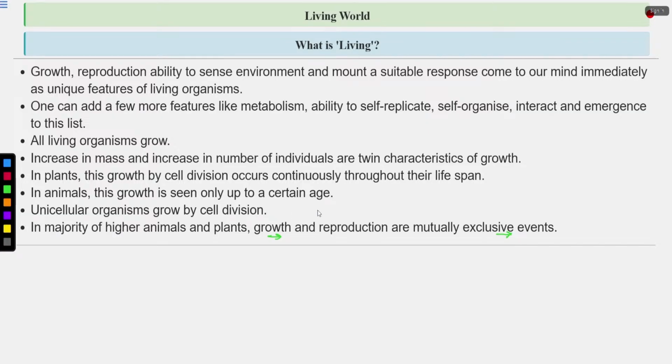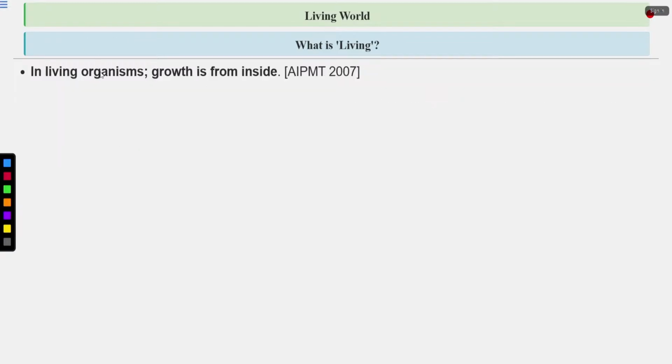They occur in both animals and plants, which are living organisms. In living organisms, growth is from inside, as I have told you. How is it occurring from inside? Because the cells are dividing. The number of cells is increasing, which leads to growth, and the mass also increases.